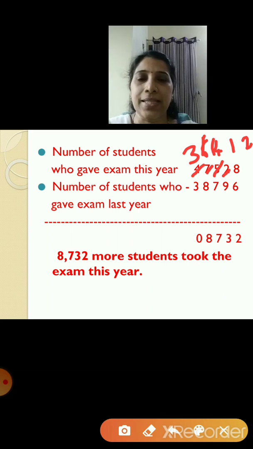So in our next session, first we'll take the revision, and then we'll start with the subtraction of 6 and 7-digit numbers. So children, today we completed problem set 9, all the word problems, and then we started with the subtraction, and the subtraction was based on last year's revision.